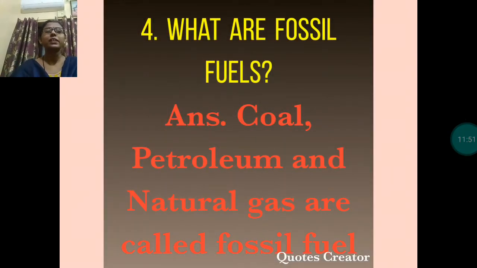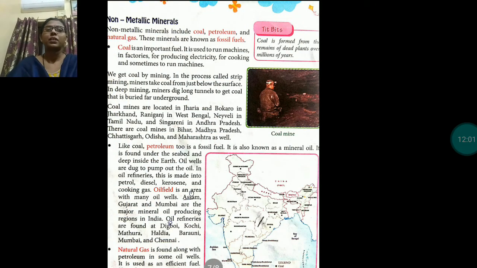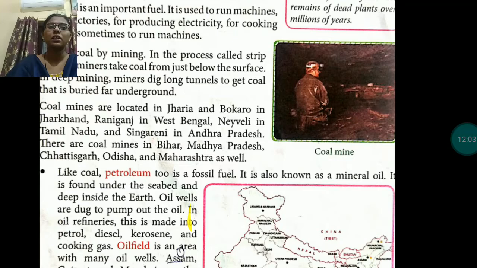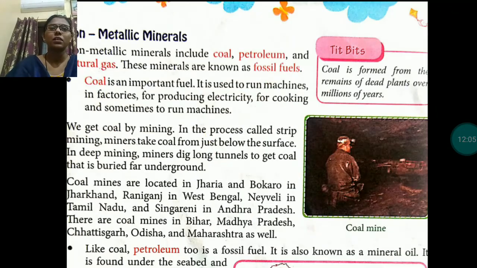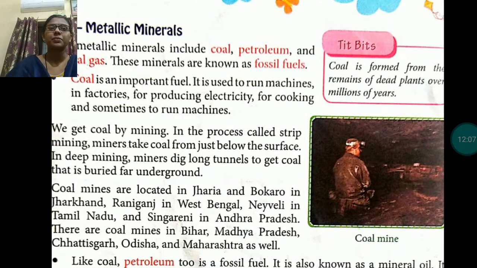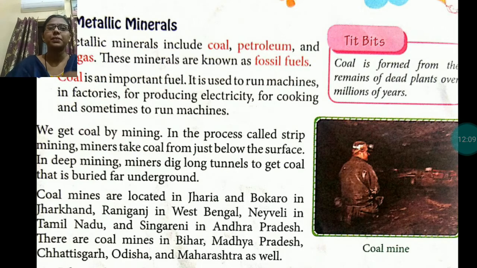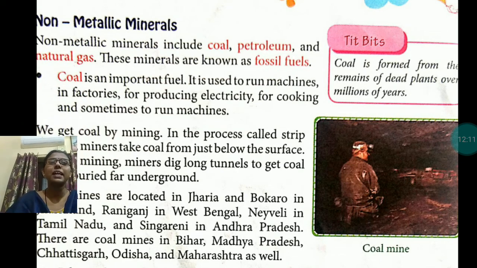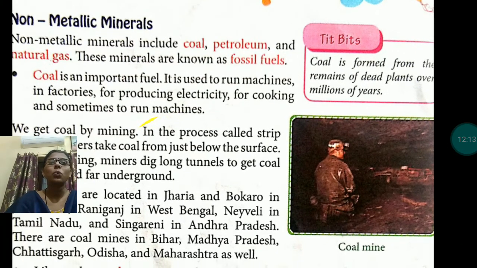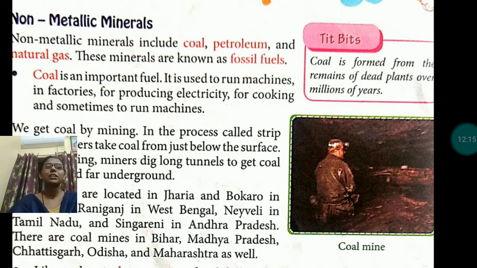Next question is, what are fossil fuels? Coal, petroleum and natural gas are called fossil fuels. Here it's given in your book also. Non-metallic minerals include coal, petroleum and natural gas.